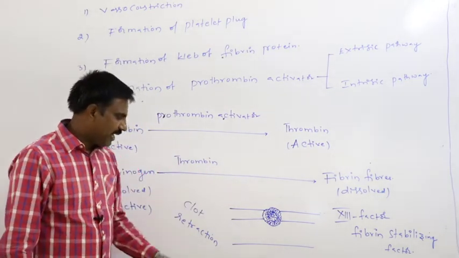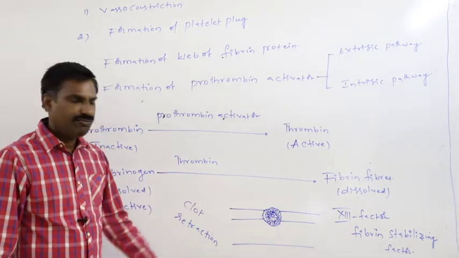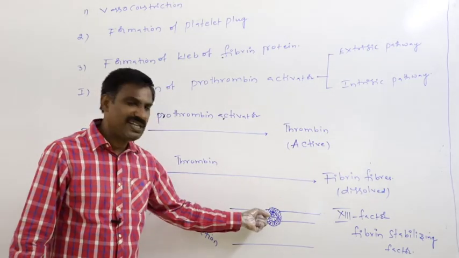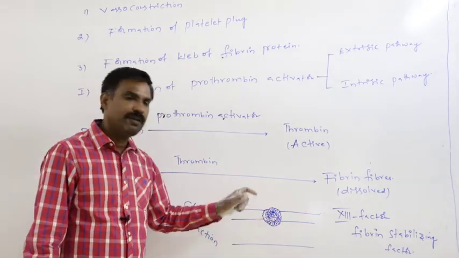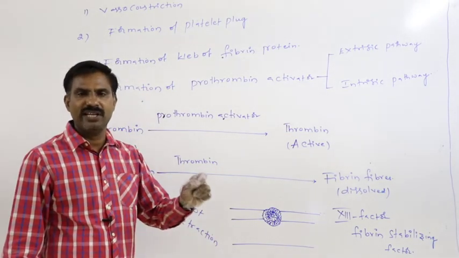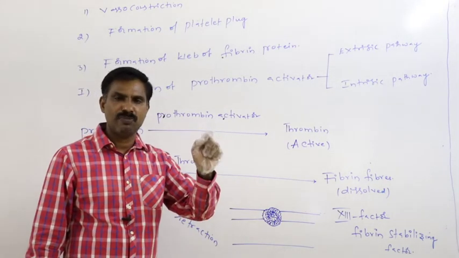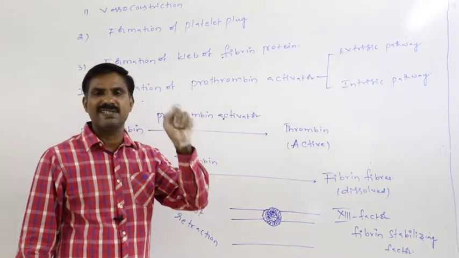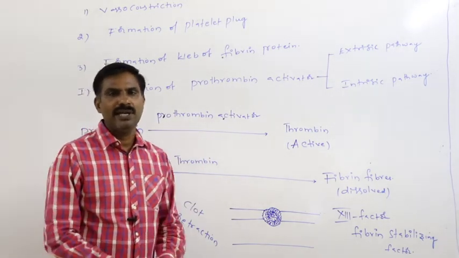So in that way, due to the clot retraction, the damaged wall of the blood vessel gets pulled towards the center. Finally, the blood clot is formed here. Finally, the open area of the blood vessel gets sealed. Finally, the loss of blood, or oozing of the blood, gets prevented here.